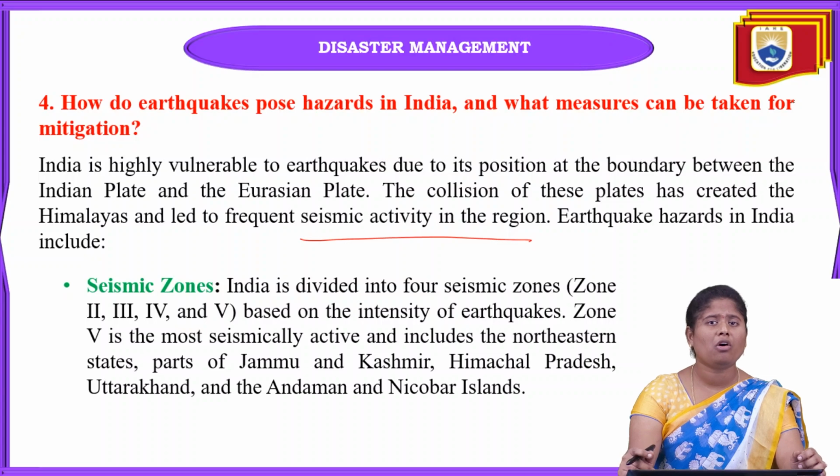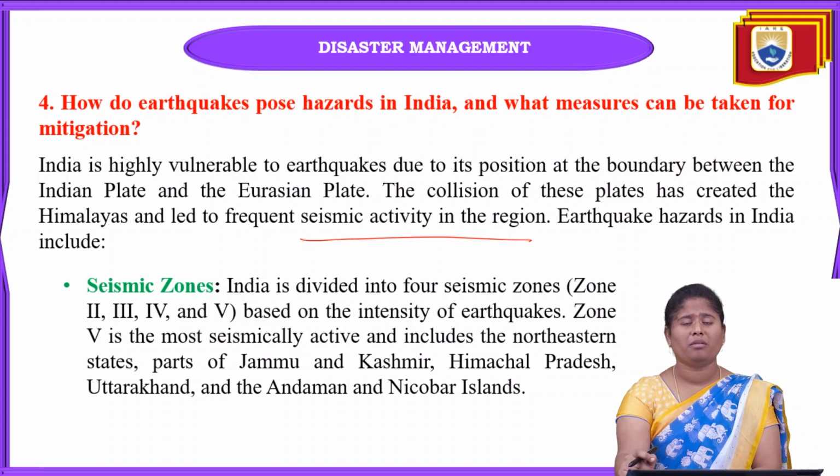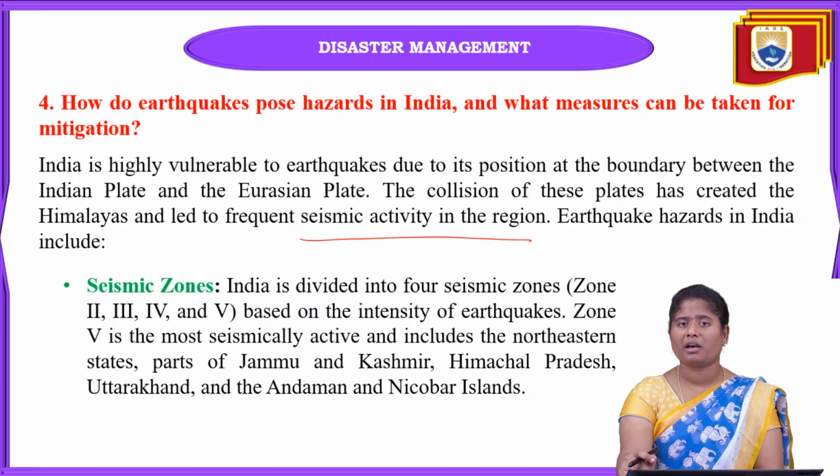Mainly in our India, we have zones like zone 2, zone 3, zone 4, zone 5. These are the areas divided according to the frequency of earthquakes. Why?